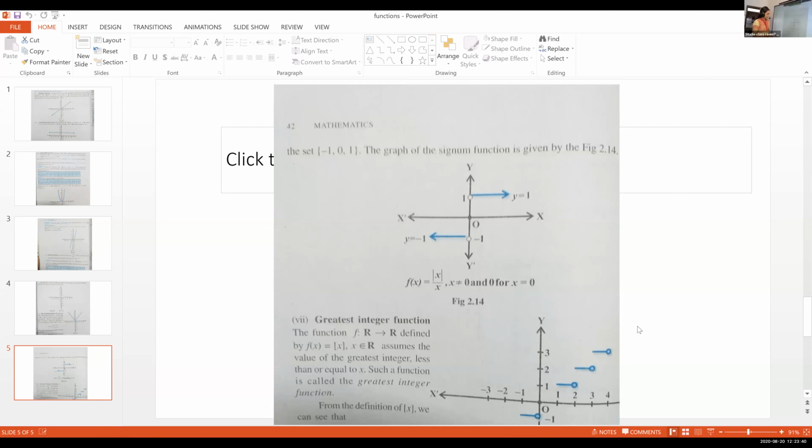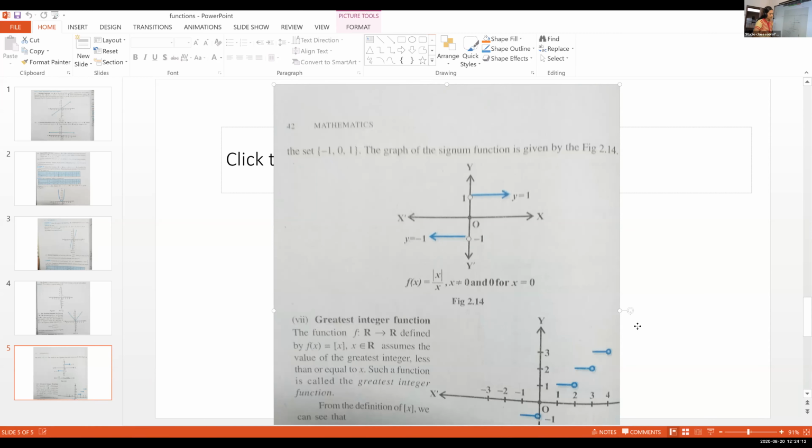So the graph of the greatest integer function. Listen here children, all the numbers between 1 and 2 will be mapped onto 1. 2 is not included. That's what we are putting here, one open circle. Likewise, if you take the numbers between 2 and 3, everything will be mapped onto 2, except the last one, 3. 3 is not included. Is it clear? The graph, is it okay?